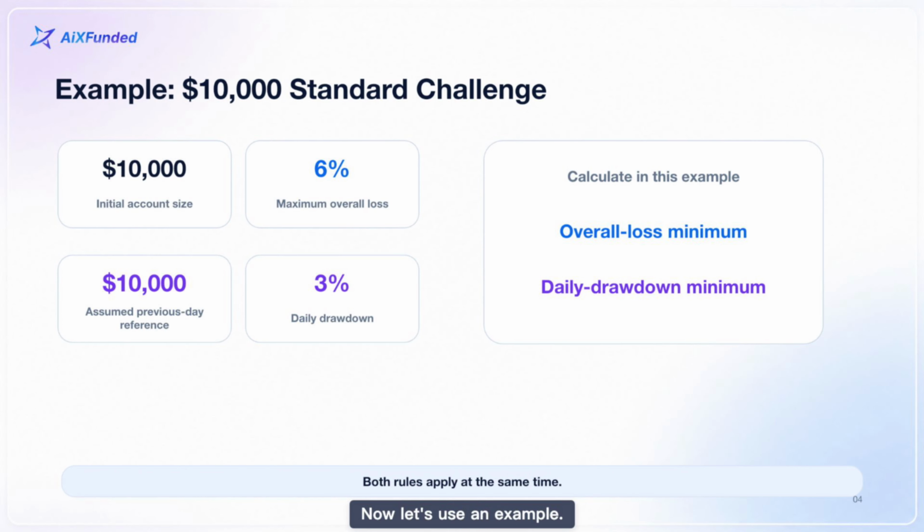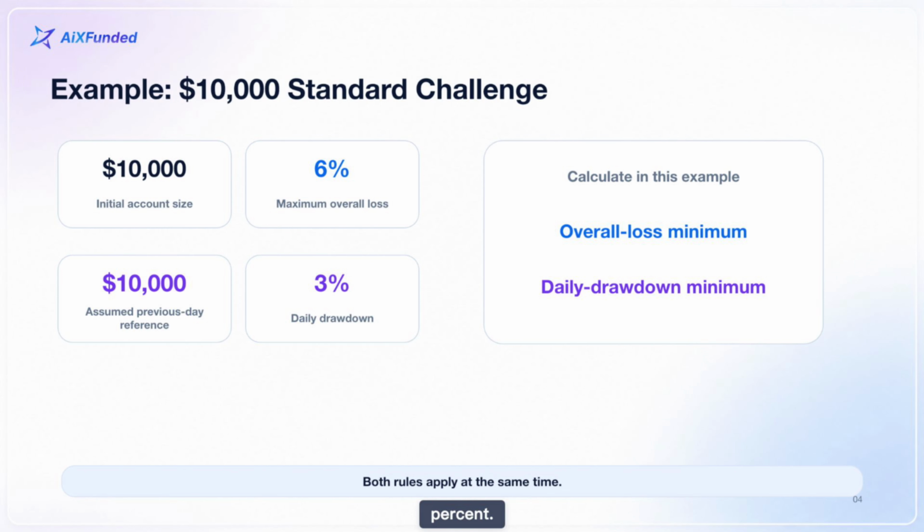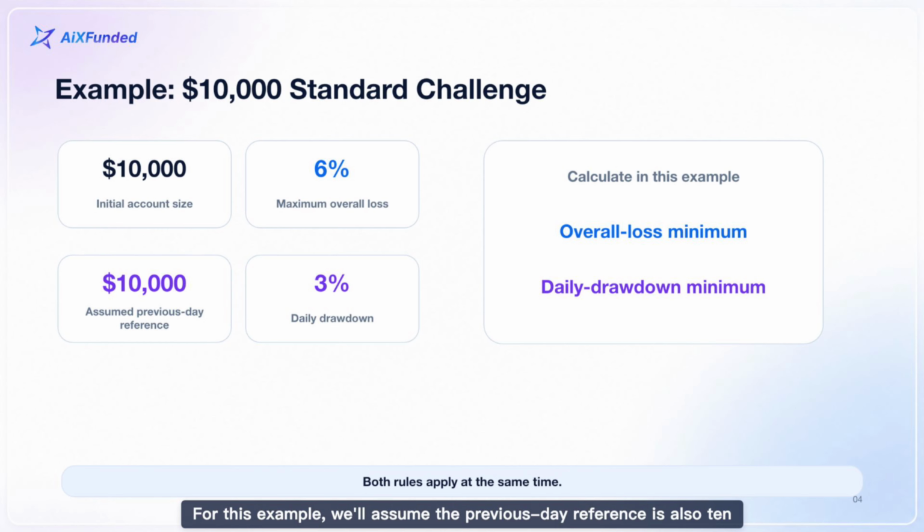Now, let's use an example. Assume we're looking at a $10,000 standard challenge. The maximum overall loss is 6%, and the daily drawdown is 3%. For this example, we'll assume the previous day reference is also $10,000. We now need to calculate two different minimum values, one for maximum overall loss and one for daily drawdown. The account must satisfy both limits at the same time.